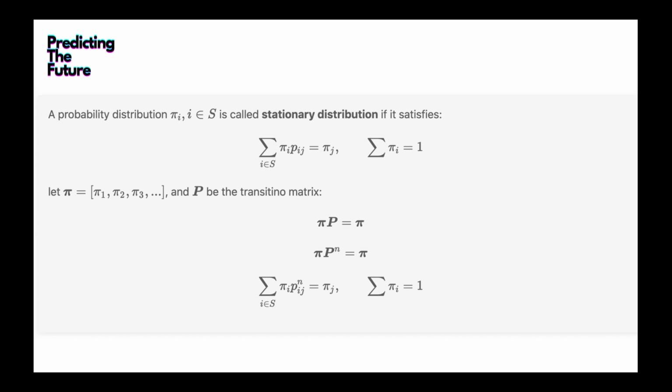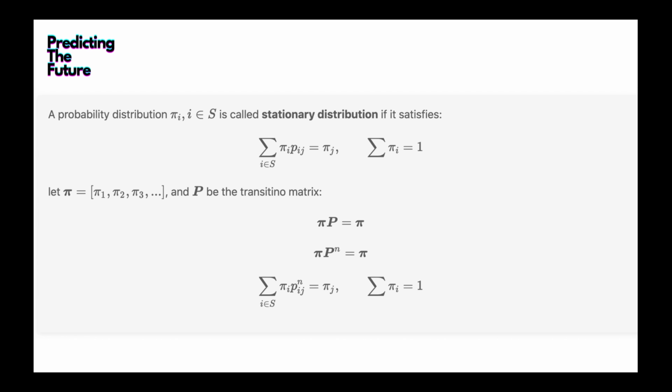Let's say pi is the initial probability, so the probability P(X0 = i) equals pi_i for all i. That's the vector pi. Then after n steps, that will be pi times the matrix P to the power n, and by the definition of a Markov chain, that's actually the probability of Xn equal to some state i, given X0 equal to some other state.